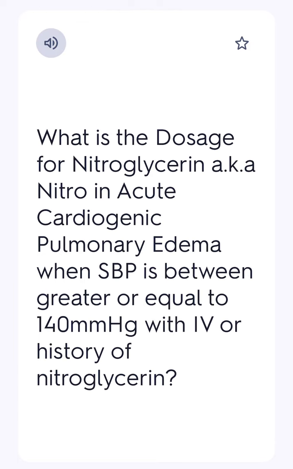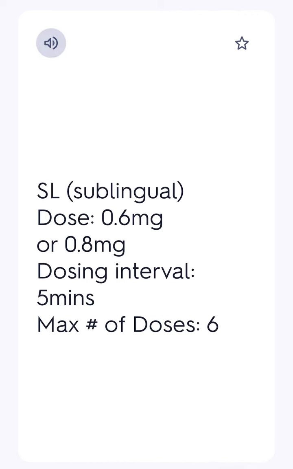What is the dosage for nitroglycerin, aka nitro, in acute cardiogenic pulmonary edema when SBP is greater than or equal to 140 mmHg with IV or history of nitroglycerin? SL dose, 0.6 mg or 0.8 mg. Dosing interval, 5 minutes. Max number of doses, 6.